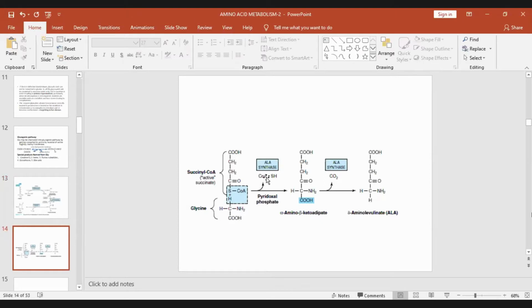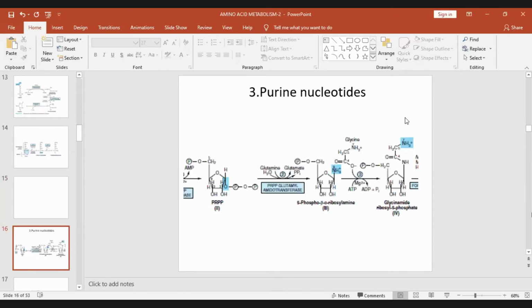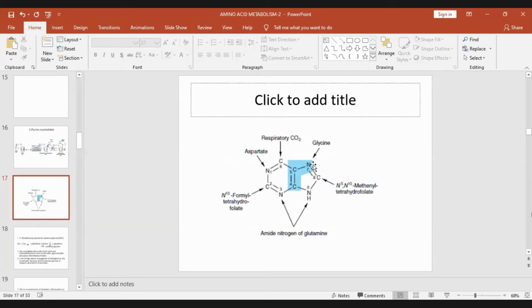Glycine also participates in heme synthesis. Delta aminolevulinic acid synthase requires succinyl-CoA plus glycine in the presence of pyridoxal phosphate, which brings about removal of the coenzyme A part and the carboxyl group to form delta aminolevulinic acid, which by further steps forms heme. It also participates in purine nucleotide synthesis. It forms the C4, C5, and N7 of the purine ring.